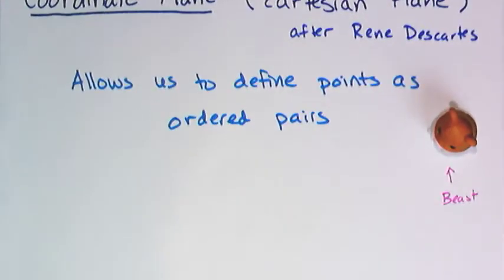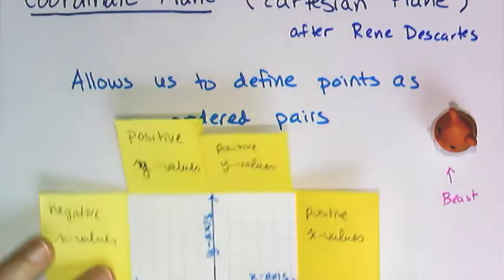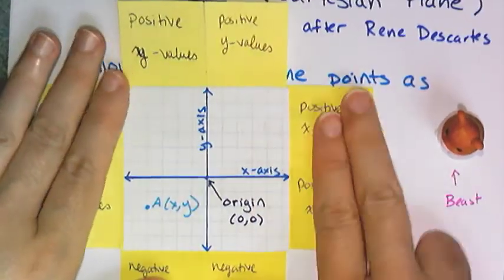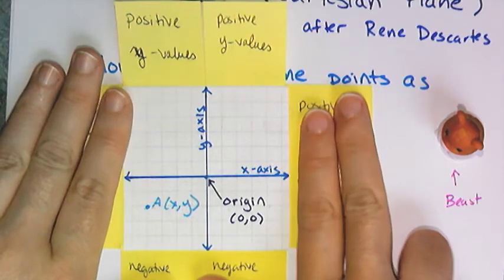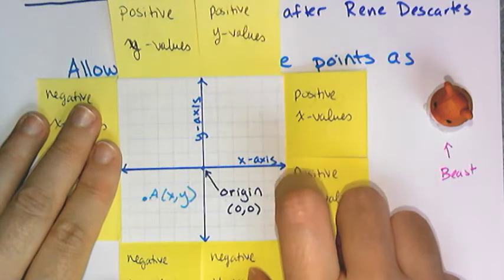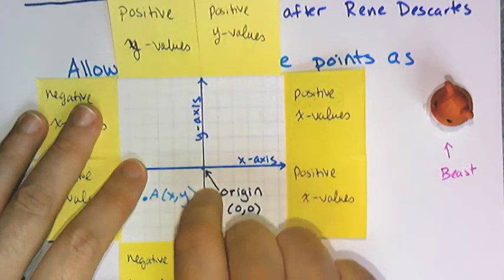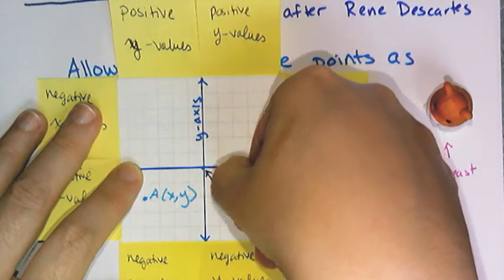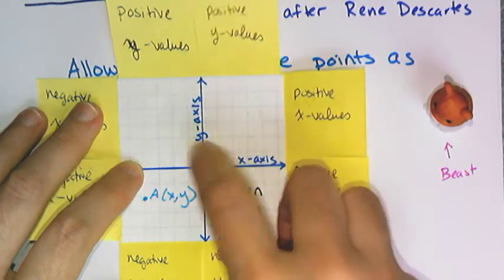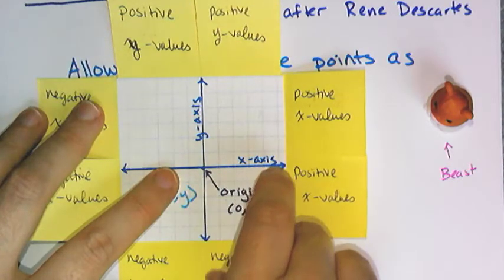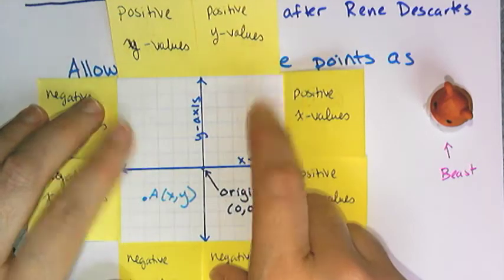So here is what a coordinate plane looks like. I've made it all fancy, using what is called a foldable. This is an example of a coordinate plane. We have grids, yes. It is made up of a set of scaled perpendicular axes. Perpendicular means they intersect at right angles. And scaled means that I just have little tick marks on here that are equally spaced, that are worth the same amount. Like I can make each of these tick marks count as 1 or 2 or 3 or whatever. That's what it means to be a scaled set of axes.